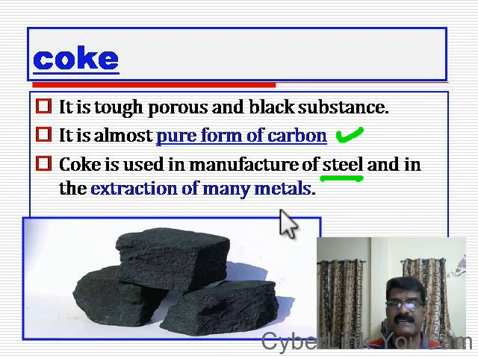What do you mean by extraction of metals? Extraction of metals means the metal production from their ores. There are metallic rocks. From the metallic rocks, by different processes, the metals are separated. So the separation of metals from their ores is known as extraction. For this extraction process, coke is used. So which are the two uses of coke? The first one, coke is used in the manufacture of steel, and the second one, it is used in the extraction of metals. Which is the pure form of carbon? Coke is the pure form of carbon.